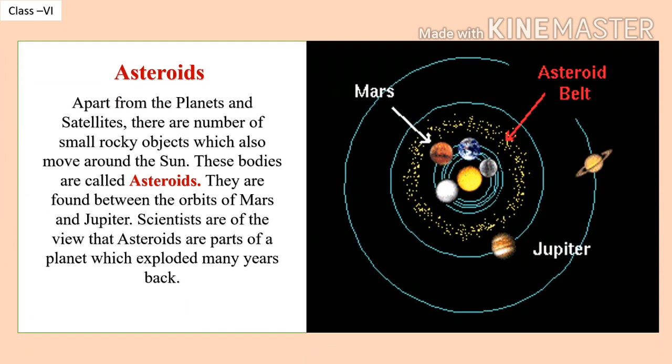Asteroids. Apart from the planets and satellites, there are a number of small rocky objects which also move around the Sun. These bodies are called asteroids. They are found between the orbits of Mars and Jupiter. Scientists are of the view that asteroids are part of a planet which exploded many years back. You can see the asteroid belt in the picture.